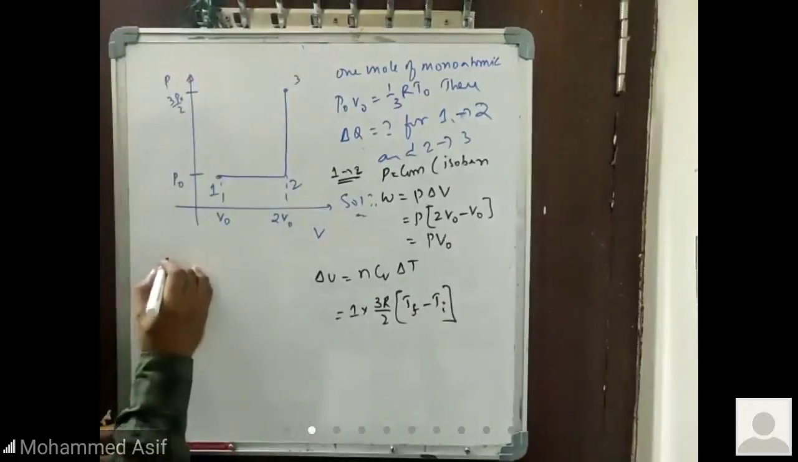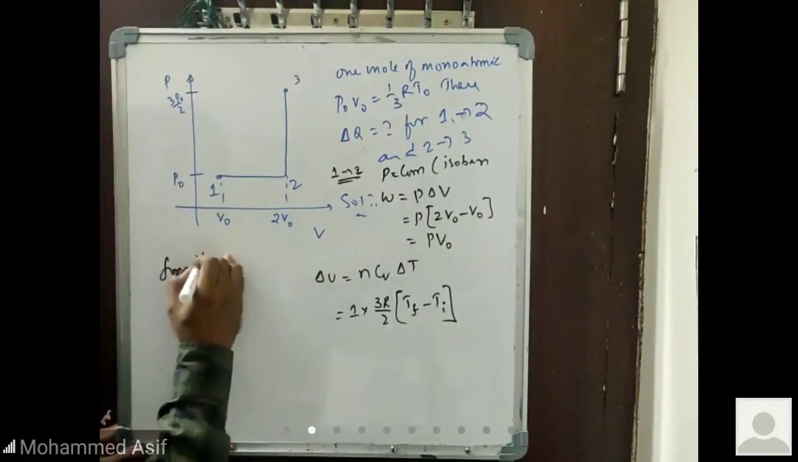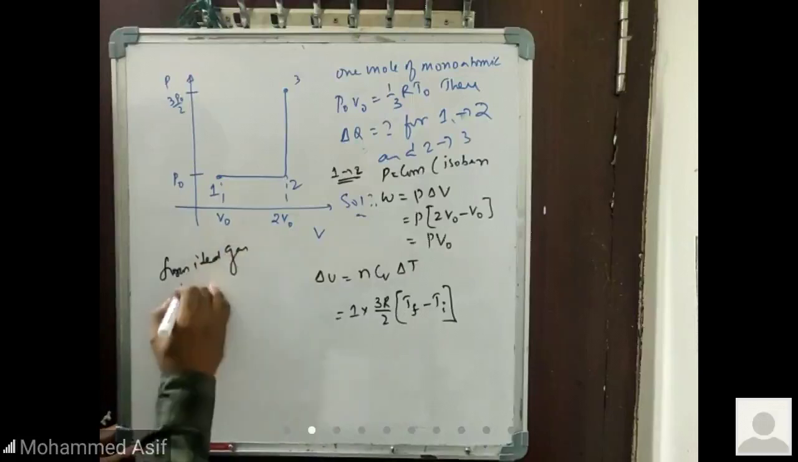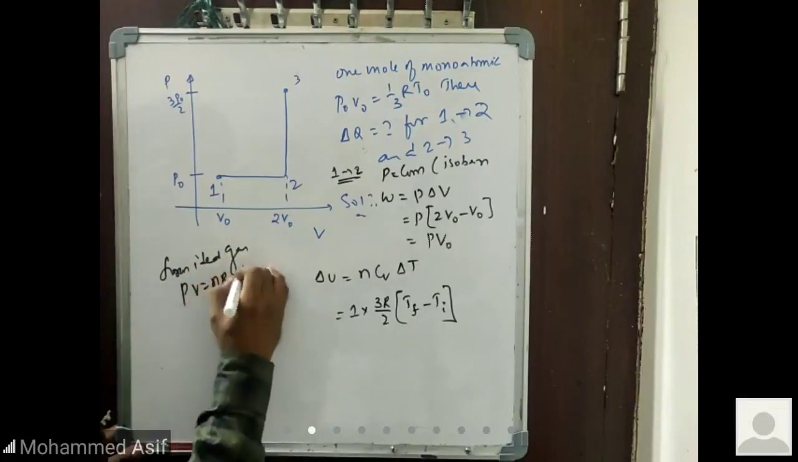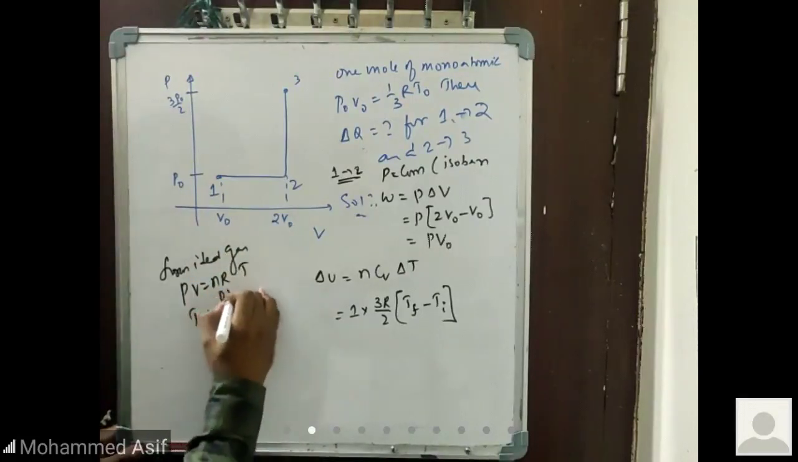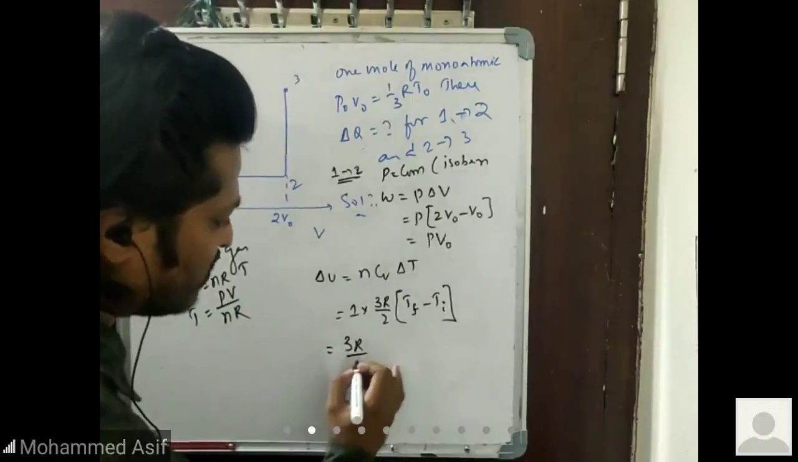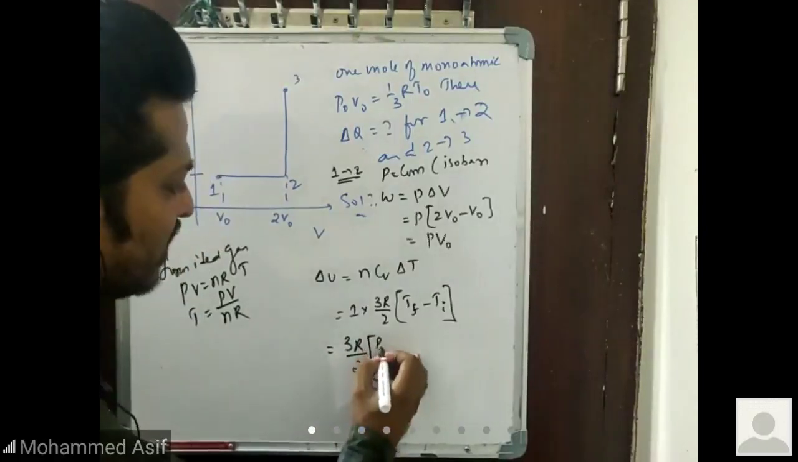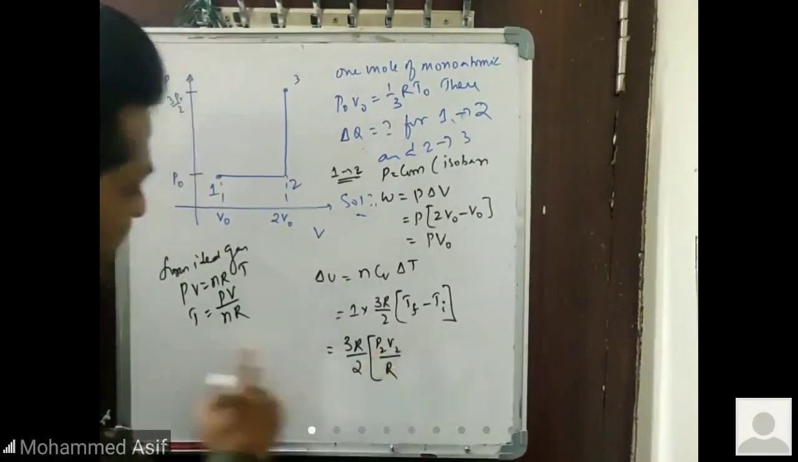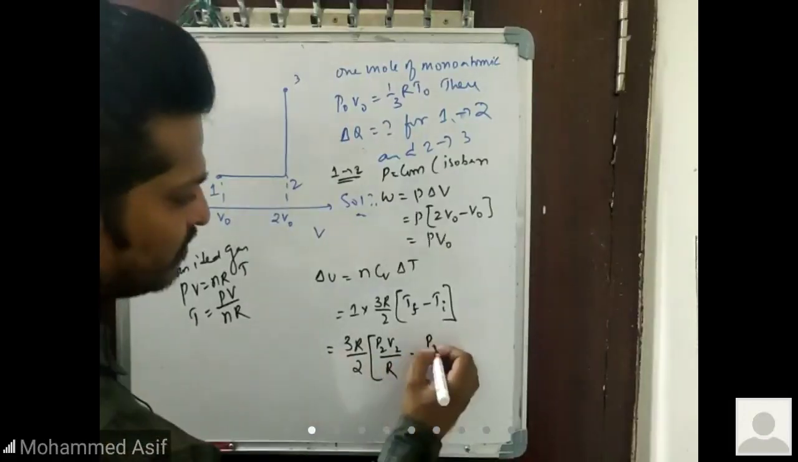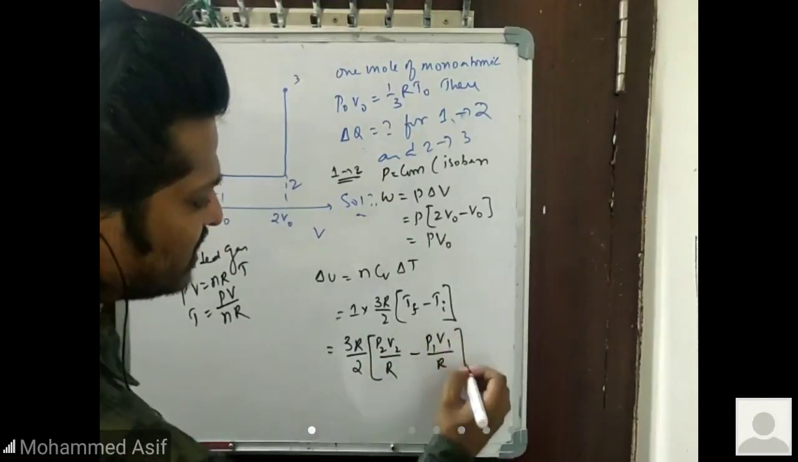So what will we do? From the ideal gas equation, PV is equal to nRT. Second, right, T is equal to PV by nR. Isn't it? So this will become 3R by 2 into T final, meaning P2 V2 by R, n is nothing but 1, minus P1 V1 by R. That's it. That will give me the answer.